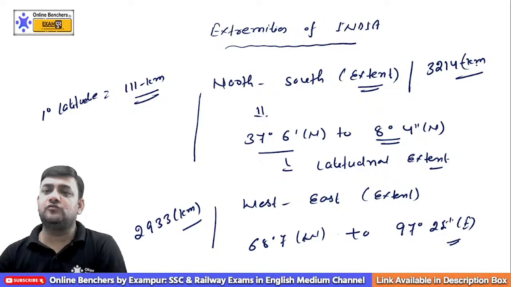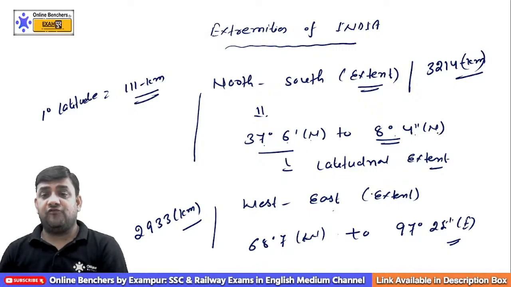You will say 3214 kilometers. What is the west-east length of India? This is 2933. What is the latitudinal extent of India? North to south, 37 degrees 6 minutes north to 8 degrees 4 minutes north. And west-east is 68 degrees 7 minutes east to 97 degrees 25 minutes east.